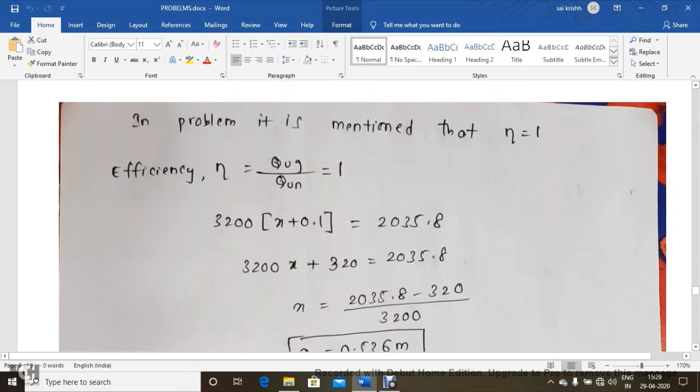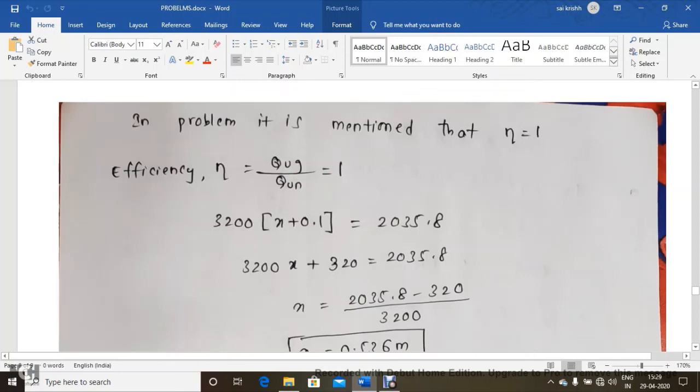So you can clearly observe eta g, QUG by QUN, is equal to 1. So QUG is equal to QUN. Here we need to verify that QUG value we got, 3200 into x plus 0.1.